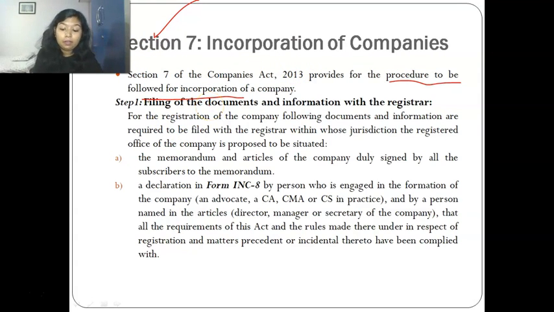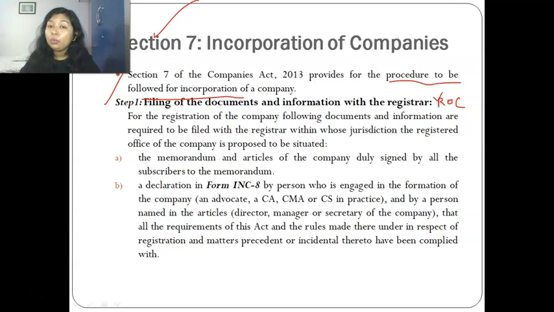So step 1 that is there in this, you have to file certain documents and information with the Registrar. Registrar means ROC. ROC, that is local. It is that ROC which comes under your company's jurisdiction. How you will find this jurisdiction? By seeing the registered office.